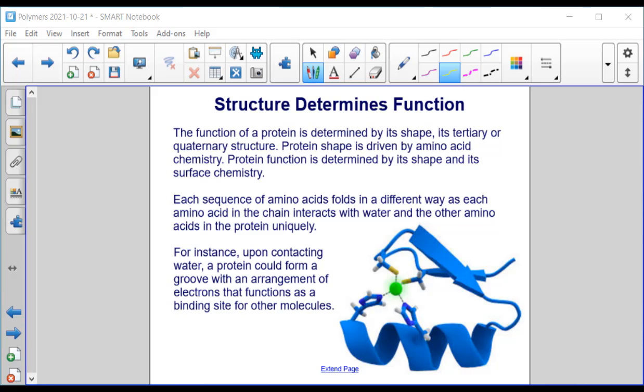Each sequence of amino acids folds in a different way as each amino acid in the chain interacts with water and the other amino acids in that protein uniquely. For instance, upon contacting water, a protein could form a groove with an arrangement of electrons that functions as a binding site for other molecules, which is what you're seeing here. The way that this folds gives us this special binding site. And that folding, that shape, is determined by the uniquely arranged amino acids in the protein. So the key here is the structure determines its function.